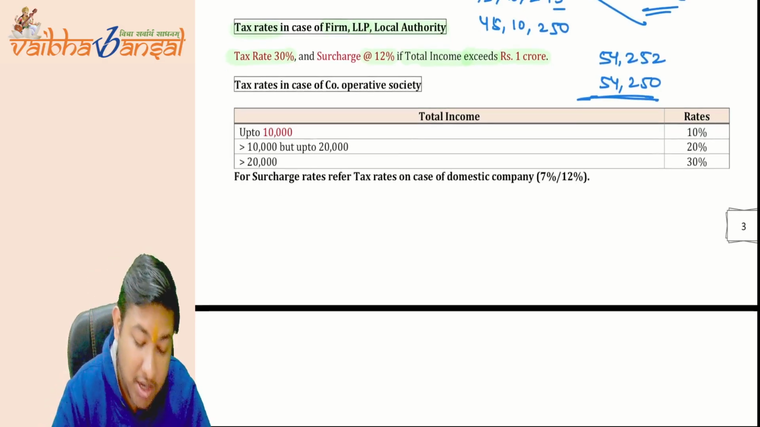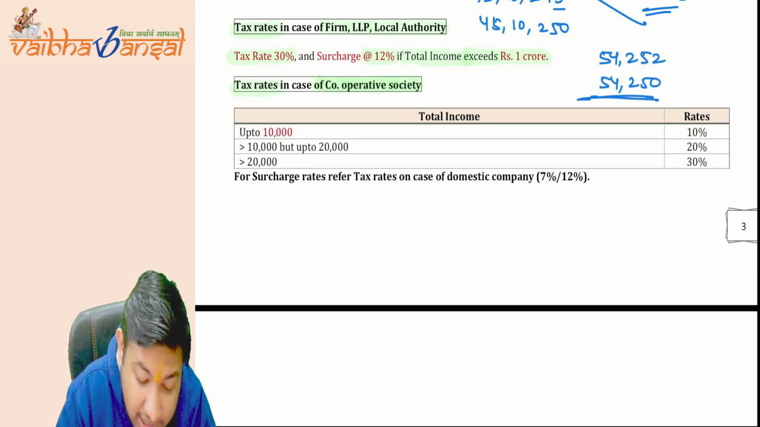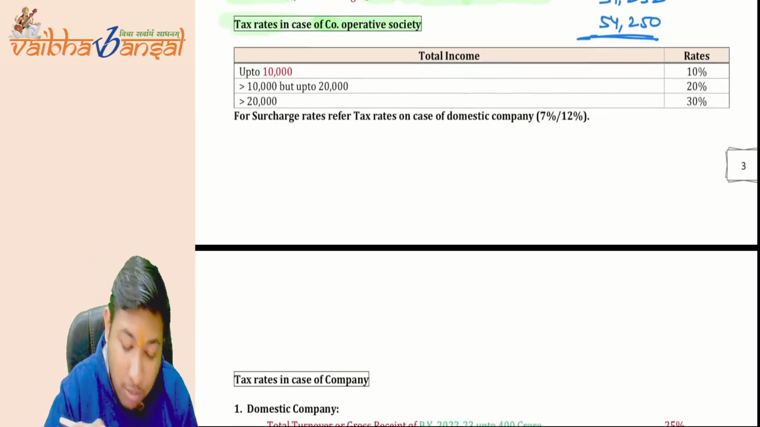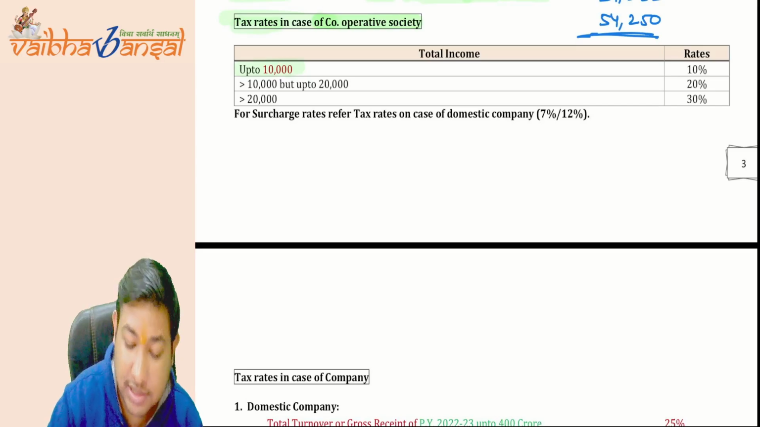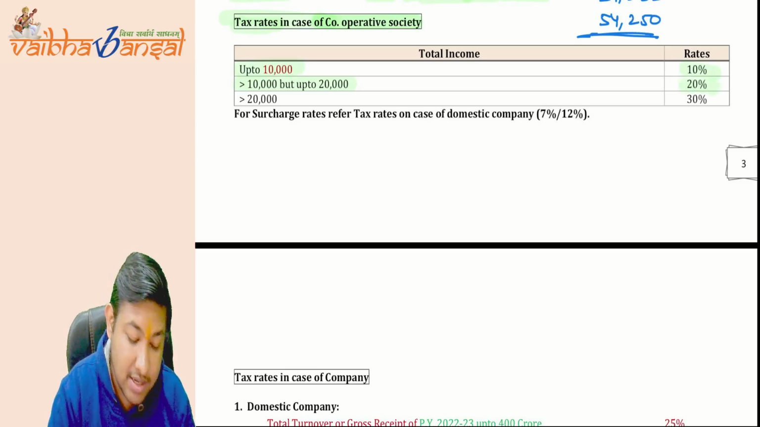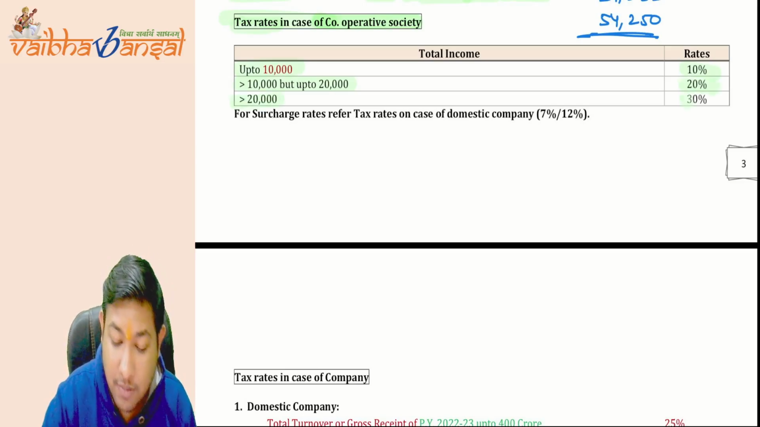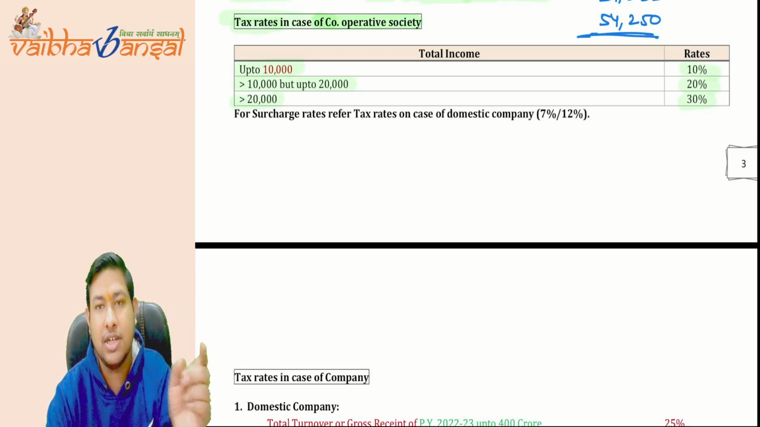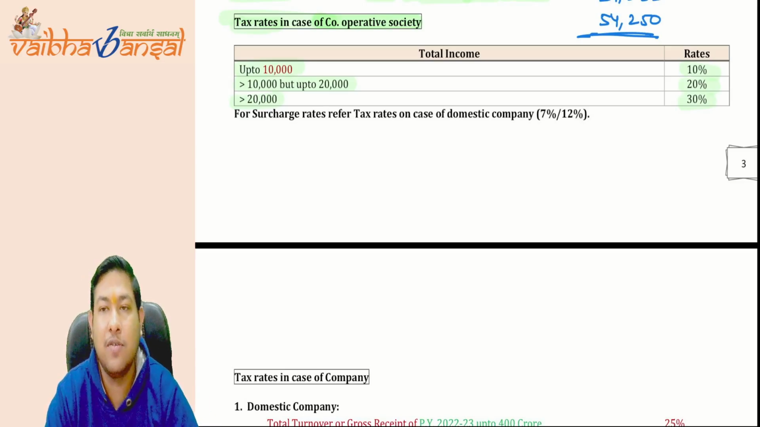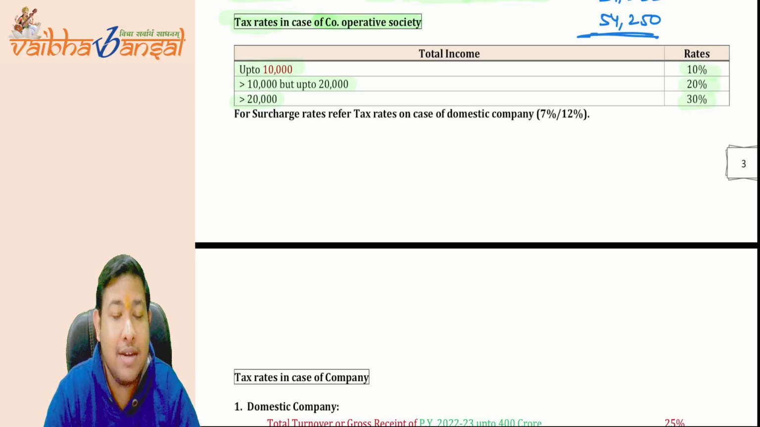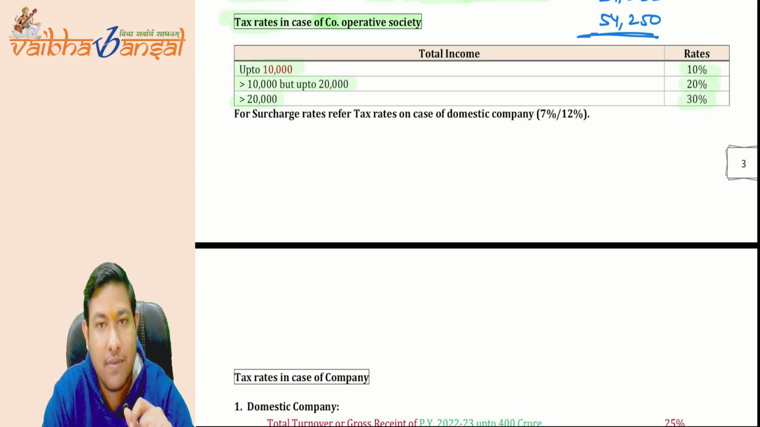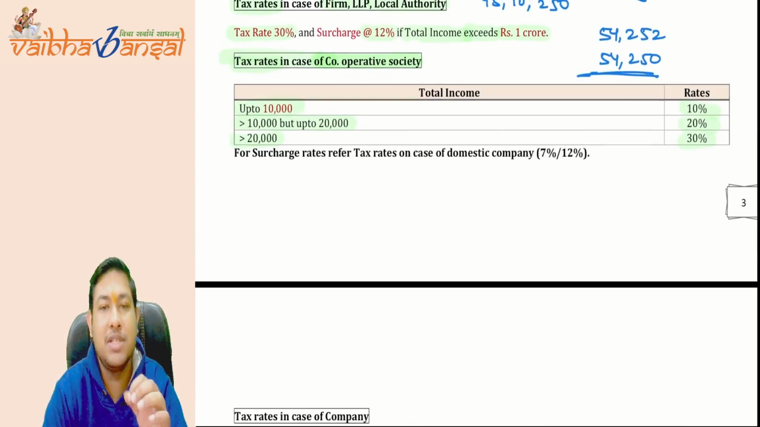Now coming on to the next point. Tax rate in case of cooperative societies. For the cooperative societies, up to 10,000 there will be 10% of tax, 10,000 to 20,000, 20% of tax, and above 20,000 it will be 30% of tax. These are the slab rates for the cooperative society, but there will be some surcharge rate as well.